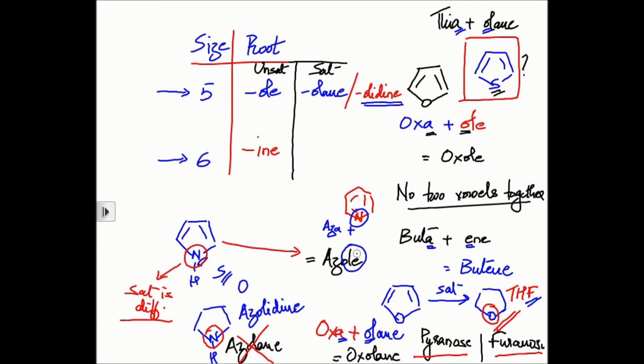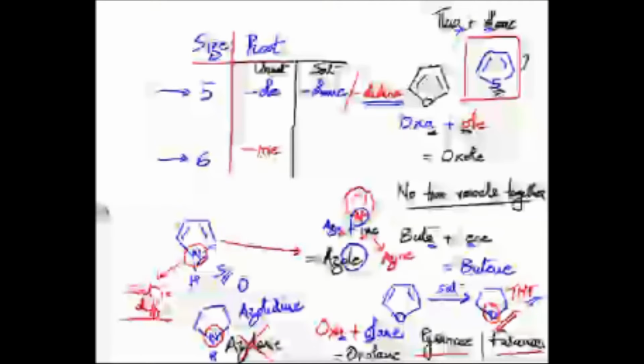So if you have a 6-membered ring with nitrogen in it, first identify the heteroatom. Which is the heteroatom here? Nitrogen is the heteroatom, so the prefix name becomes aza. Is it a 5-membered ring or a 6-membered ring? It's a 6-membered ring, so it has to have a suffix name. Plus it is completely unsaturated, and therefore the name should be azine. Again, note that I have dropped the A in aza because I is again a vowel.